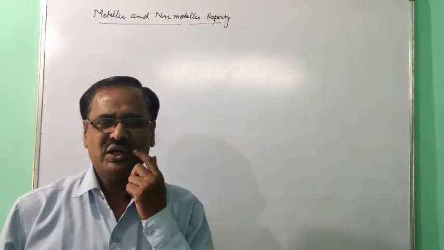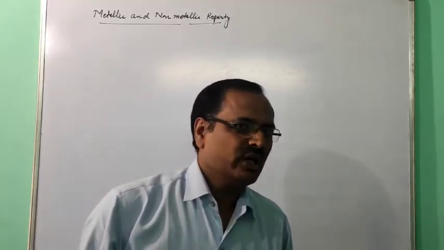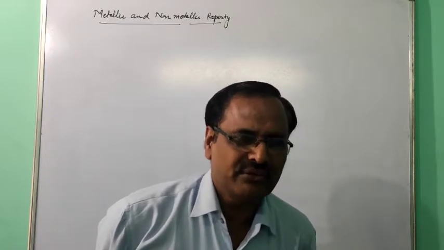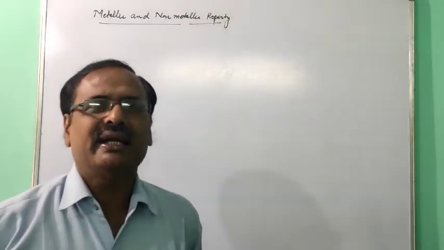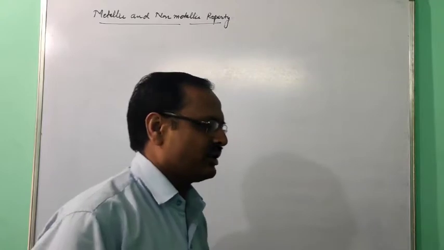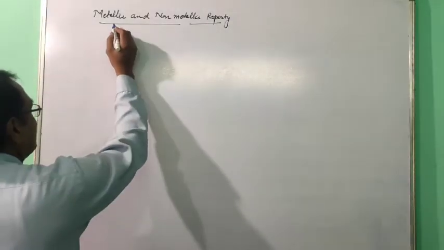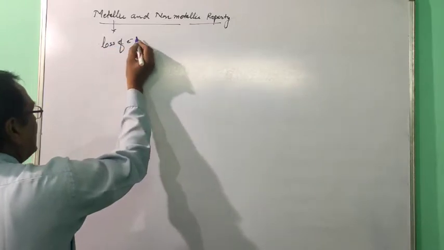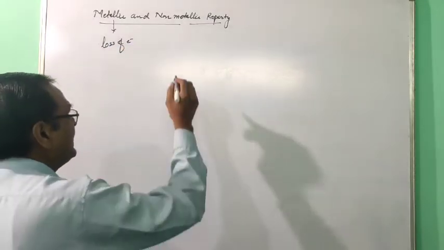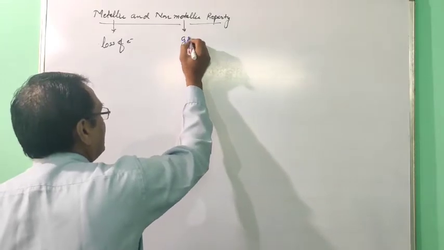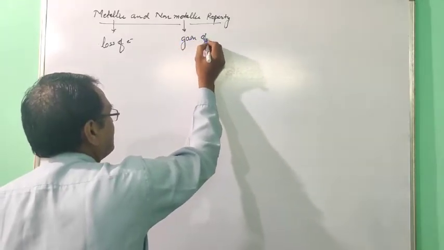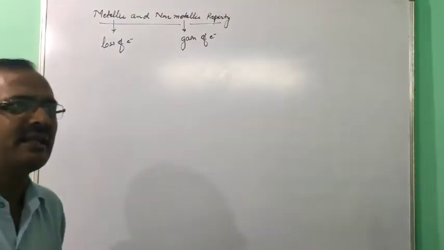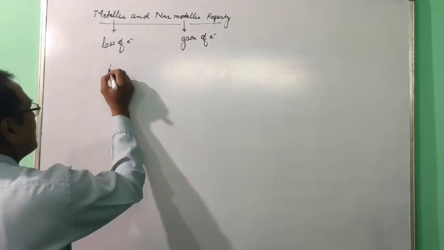So first of all, about a metal. You have already studied that metallic character is explained by loss of electron and non-metallic character is explained by gain of electron. Then one more definition is given, that an atom is said to be metal.